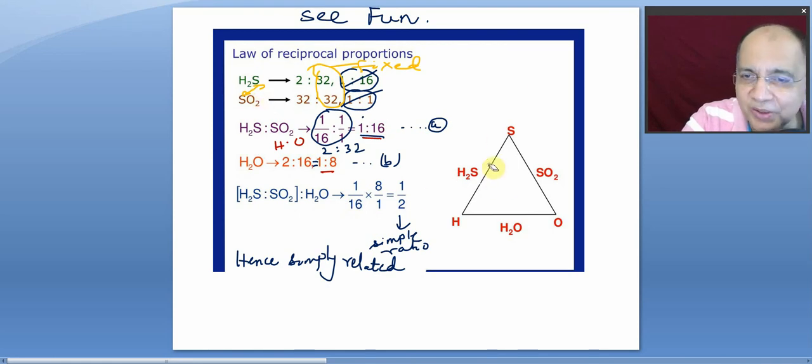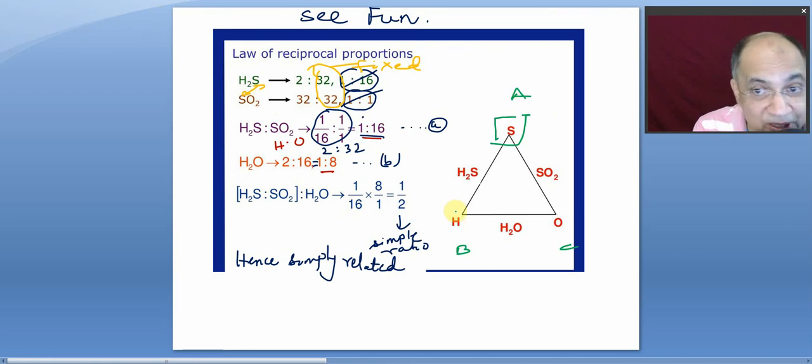They have given the formula. Supposing this is the constant element A, and this is B, this is C, right? They have written specific compounds between hydrogen and sulfur, H2S, and between sulfur and oxygen, SO2. It can be SO3. They have explained taking SO2, and also experimentally that was taken.